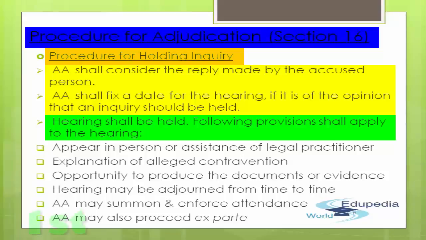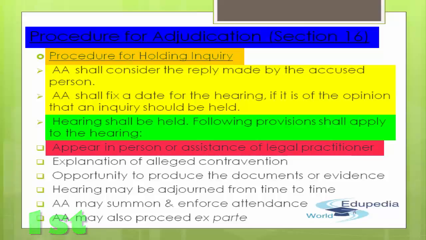Number one, the accused may either appear in person or he or she may take the assistance of a legal practitioner or a chartered accountant. That is a right which has been provided to the accused person. He may appear in person or he may take the assistance of a legal practitioner or a chartered accountant. Number one.